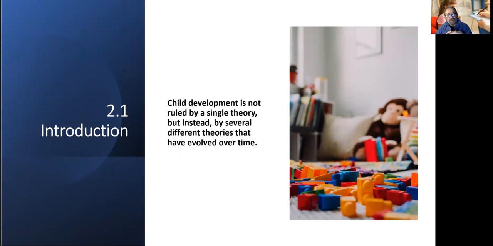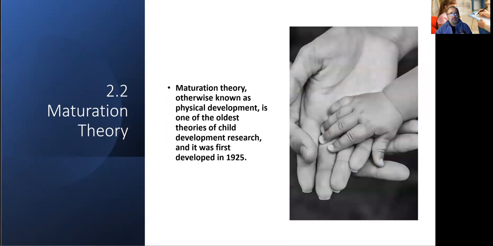In this module, we'll be learning about the most prominent theories used in child development, starting with the maturation theory, behavior theory, psychological and emotional theory. We'll be looking at bioecological system theory and cognitive development theory. So these are the theories we'll be looking at in this module.